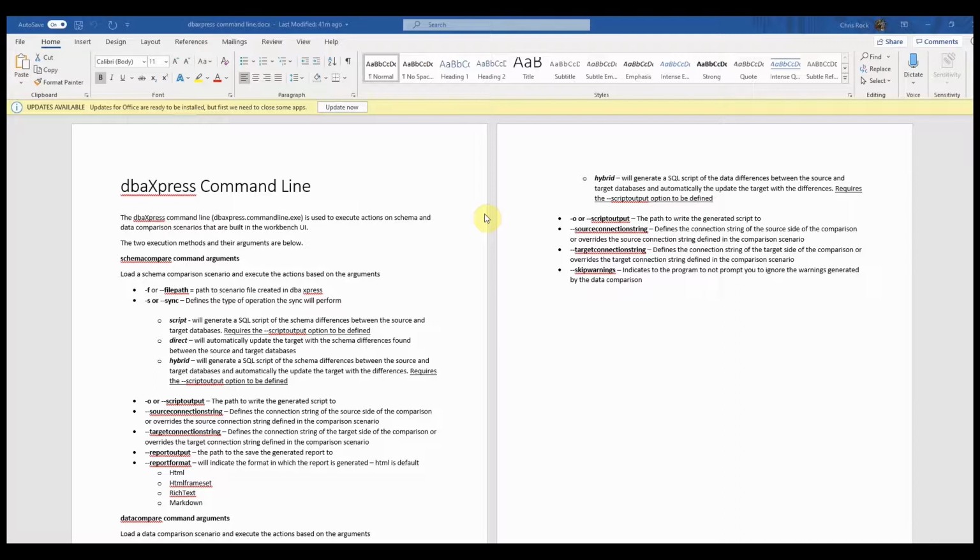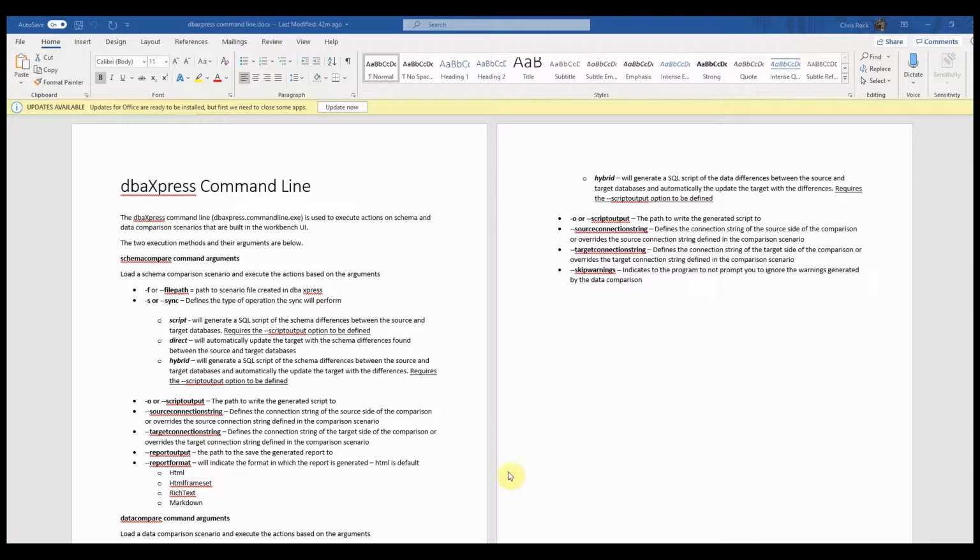This is an overview of what the DBA xPress command line is and how you use it. The DBA xPress command line is a CLI that we created to automate the comparison of schemas or data between two databases. Usually you would do this inside of DBA xPress instead of Workbench, but now we are giving you the option of doing this from a command line.